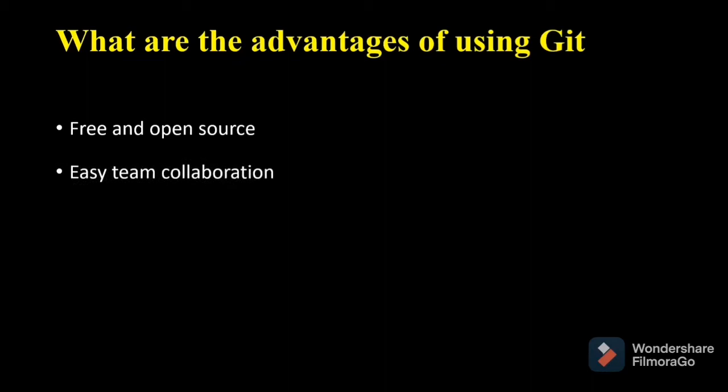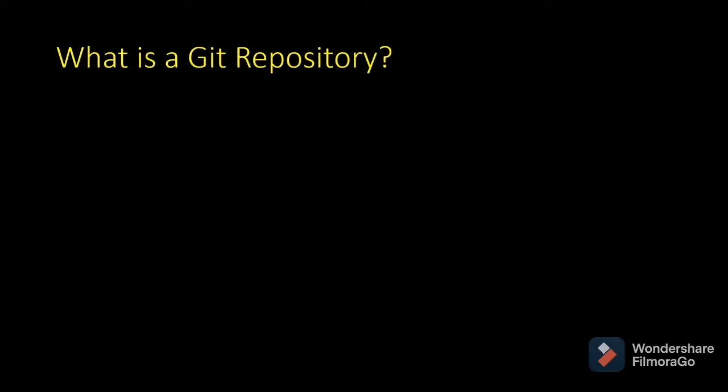What are the advantages of using Git? The main advantage of Git is that it is free and open source. Only for private repositories we may have to pay some money. Other than that, for all public repositories we can directly go and create them. Then easy team collaboration. As we saw earlier, Git is mainly for team collaboration. Then faster release cycles. Then secure.